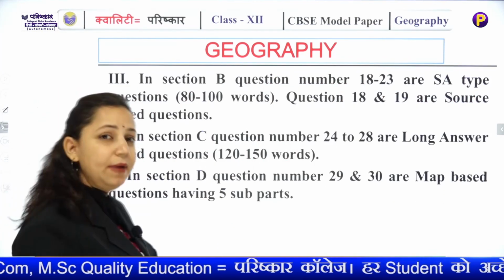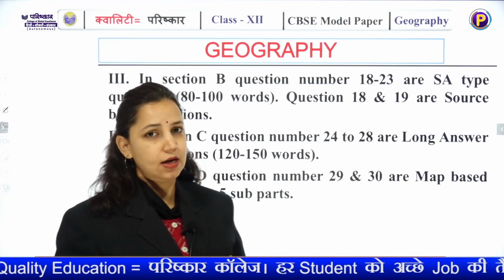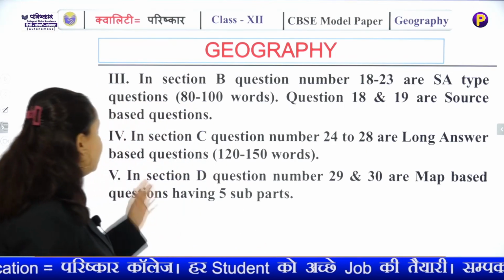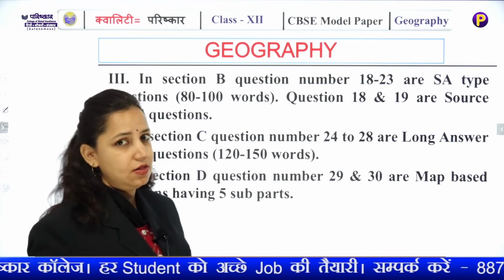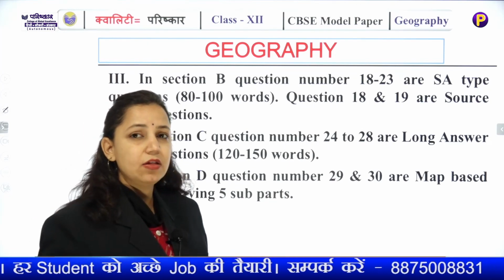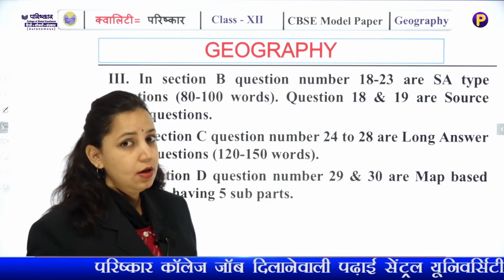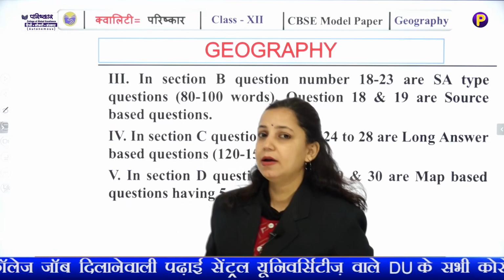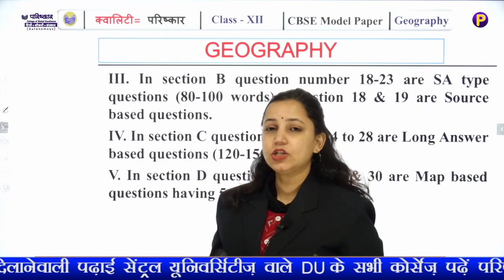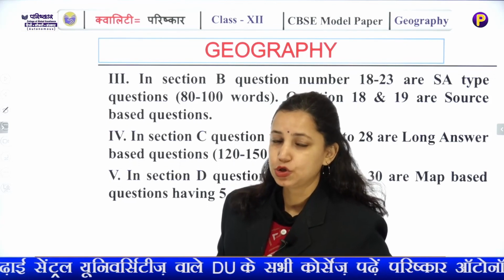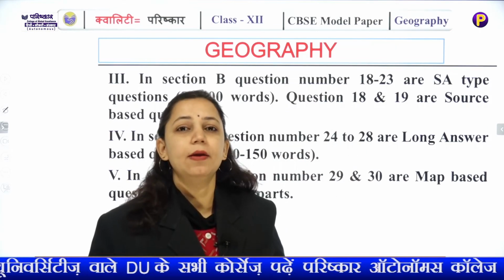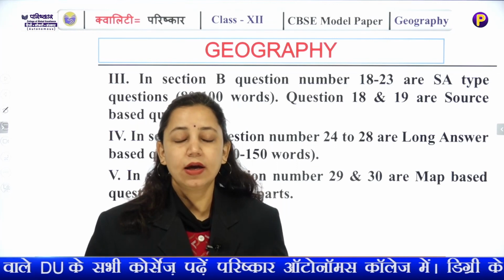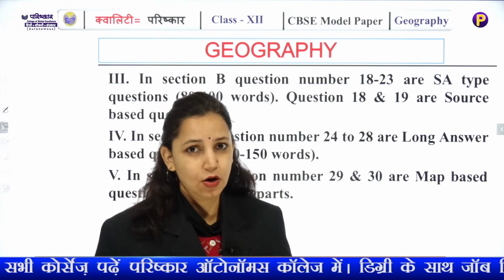Then in section B, you have short answer type questions, in section C, long answer type, and D comprises your map based questions. So again I am telling you, the most scoring sections in this paper are section A, which comprises MCQs, and section D, the map based questions, where you can get full marks in your paper.